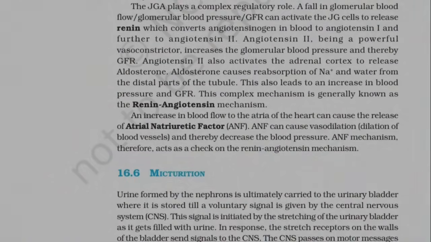The JGA plays a complex regulatory role. A fall in glomerular blood flow / glomerular blood pressure / GFR can activate the JG cells to release renin, which converts angiotensinogen in blood to angiotensin I and further to angiotensin II. Angiotensin II, being a powerful vasoconstrictor, increases the glomerular blood pressure and thereby GFR.